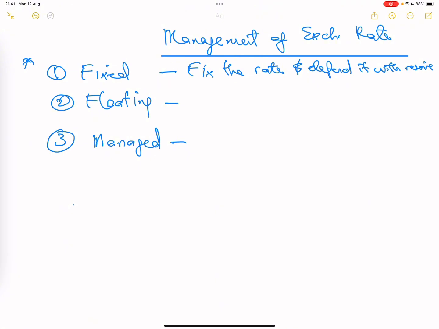Take for instance, if UK government says we want our exchange rate to stay at $1.4 for every pound, and we don't want it to be lower than that. We want it to be equal to that.